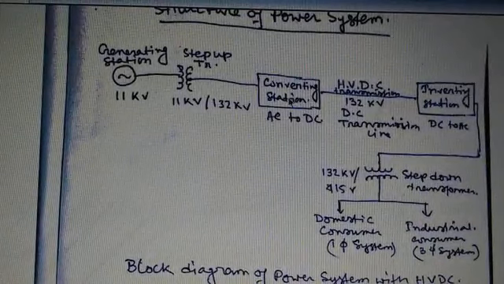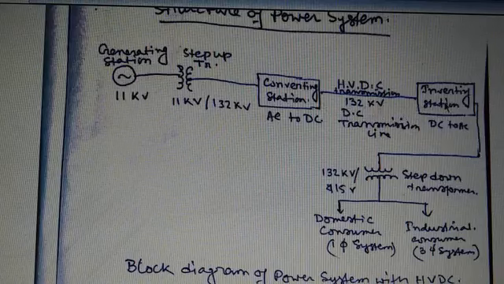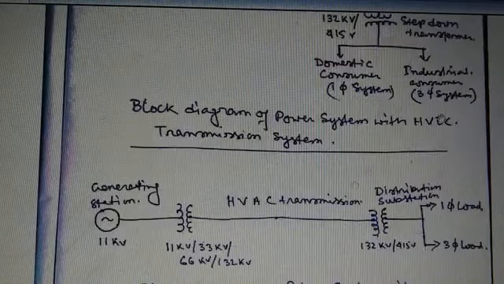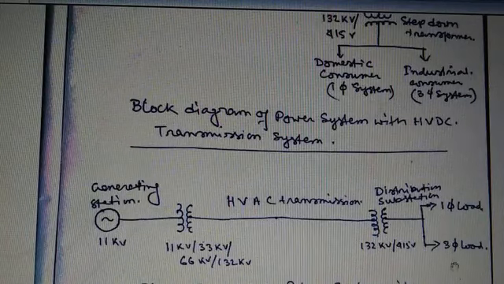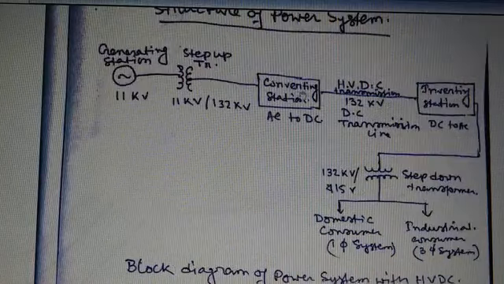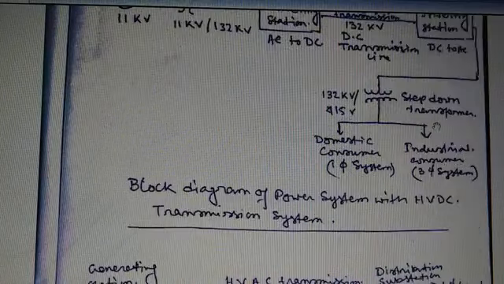AC transmission system. The system is similar to the high voltage DC transmission system, but the difference is that in the case of the DC system there are two substations. One is called the converting substation, and another is called the inverting substation. Here these substations are not present because there is a direct AC supply, because our generating voltage is AC and our supply voltage is also AC. So there is no need to design converting and inverting substations.